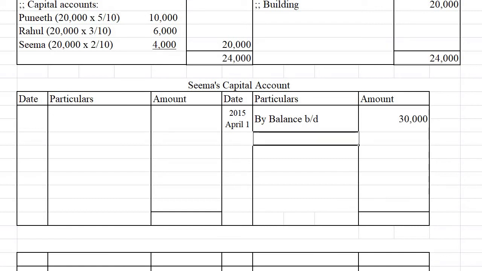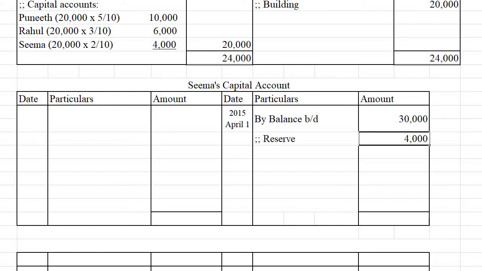Then what is next? We have to transfer the reserve. SEMA's share of reserve is 4,000. That means we have a total reserve of 20,000, into her share of profit, that means 20,000 into 5 by 10. So in the reserve we have written 4,000.